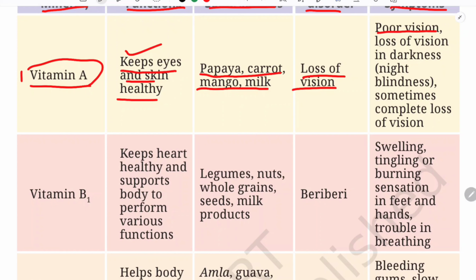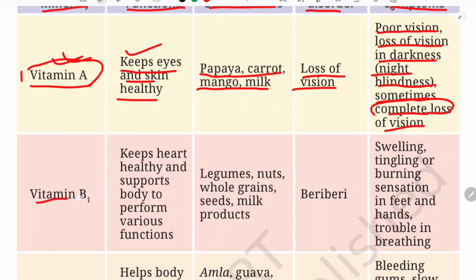So symptoms are poor vision, loss of vision in darkness, especially in darkness, which we call night blindness, and sometimes complete loss of vision. So if you lack vitamin A, what will happen? There will be poor vision, and especially in the dark you will not be able to see things properly, which we call night blindness. Sometimes we have this color blindness and all, isn't it? So that is included under this. And sometimes there will be complete loss of vision if there is a major deficiency of vitamin A. So you have to include certain food sources which are rich in vitamin A.